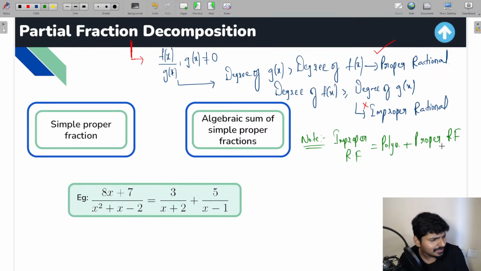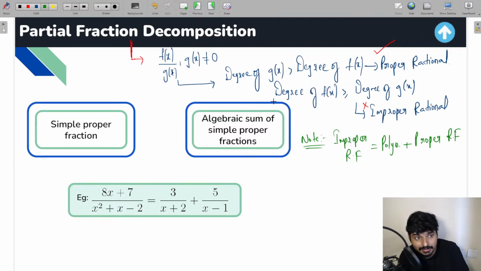Well, how do we do that? Very simple. All you have to do is apply the long division method. Everyone knows what the long division method is, we have done that in class 10, right? So applying the long division method, an improper rational function can be written as an algebraic sum of a polynomial and a proper rational function. From that, you can write improper in terms of proper, and then you can apply the concept of partial fractions. So I hope these basics are clear for you.